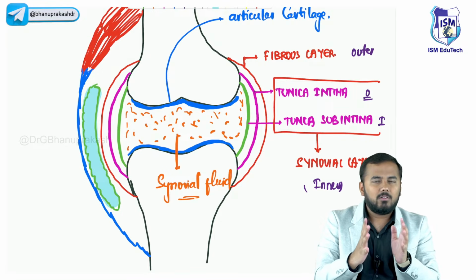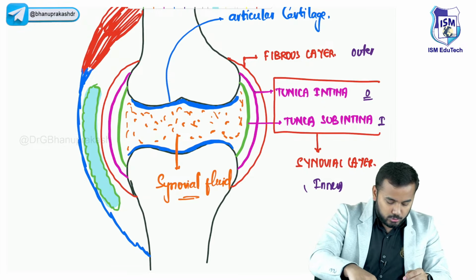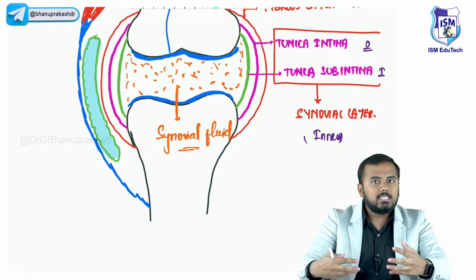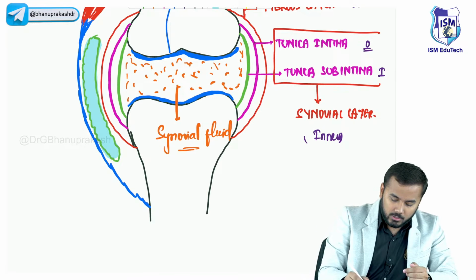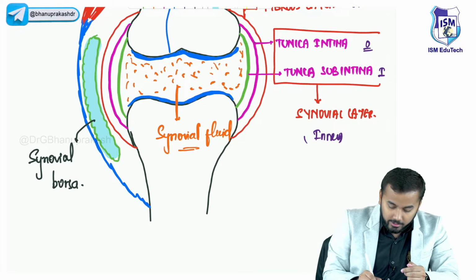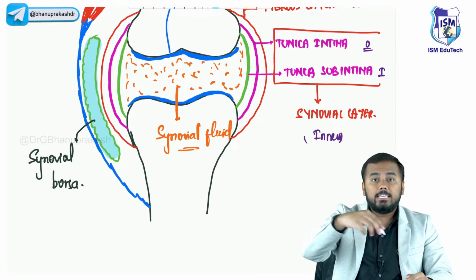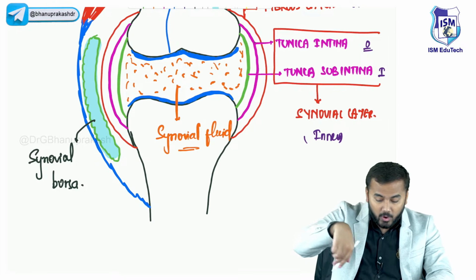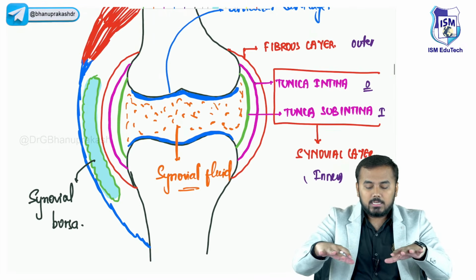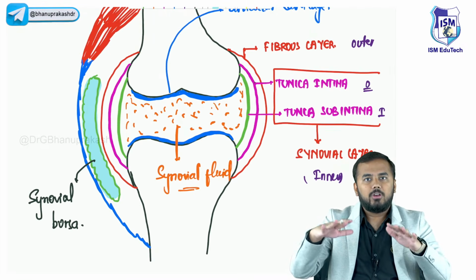I hope you are understanding whatever I am trying to tell you, right? So this bursa, which is located near the synovial cavity, you call a synovial bursa. The entire clinical anatomy of the knee joint revolves around this synovial bursa. So this is the normal anatomy of your knee joint.